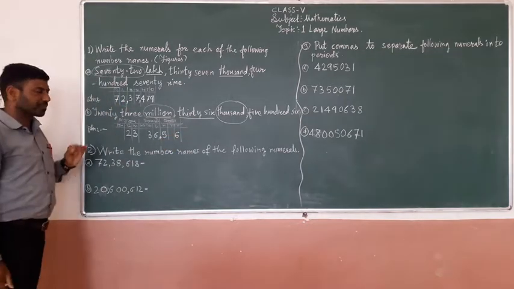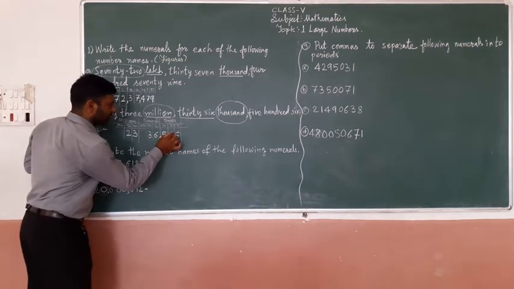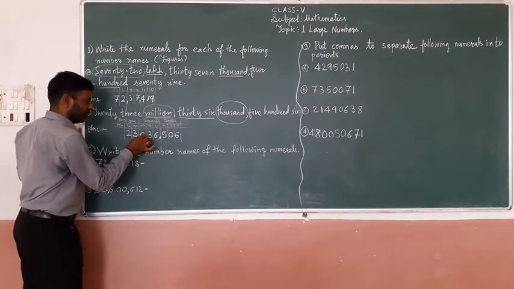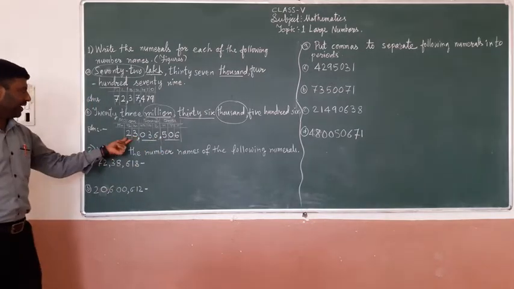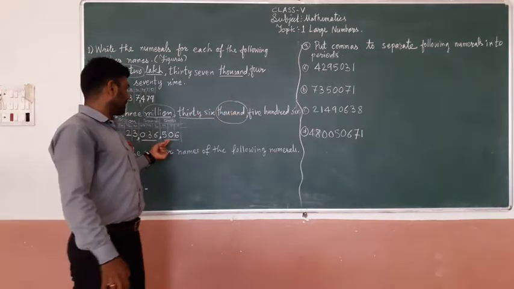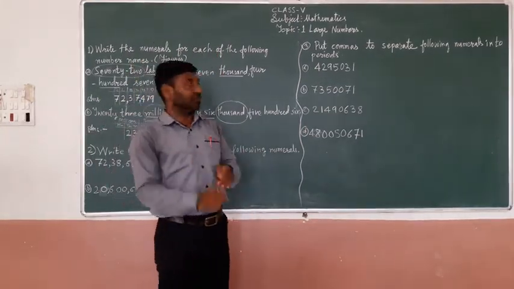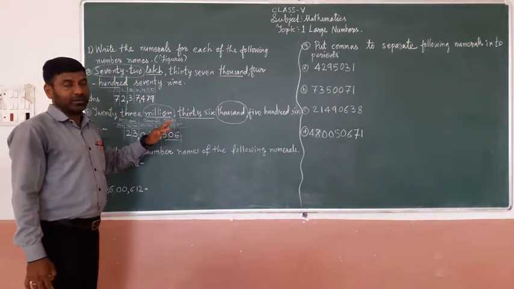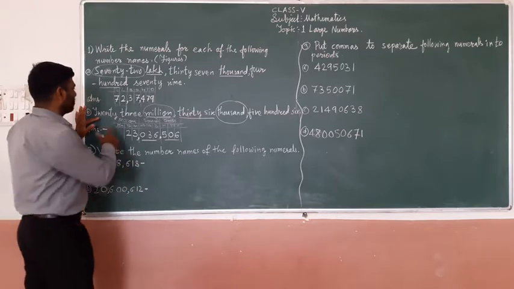Now tell me which places are missing. The 100,000 place is missing. After every three digits put a comma. So 23 million 36,506. Generally what I observe many times is that if students don't know the place value or have not practiced yet, they make a mistake.